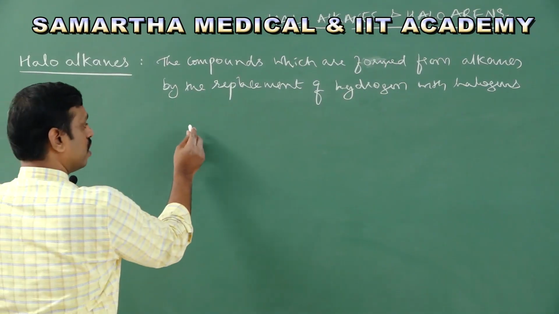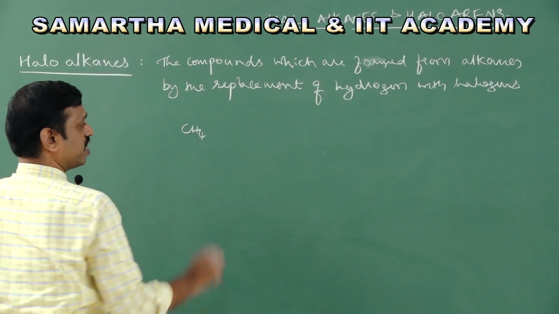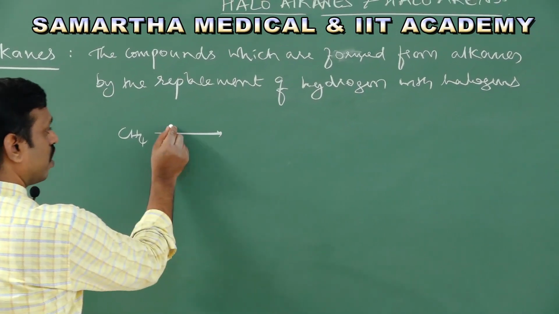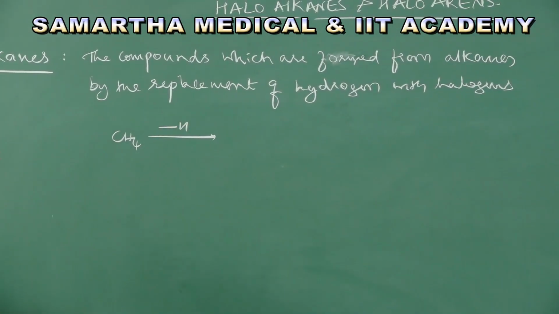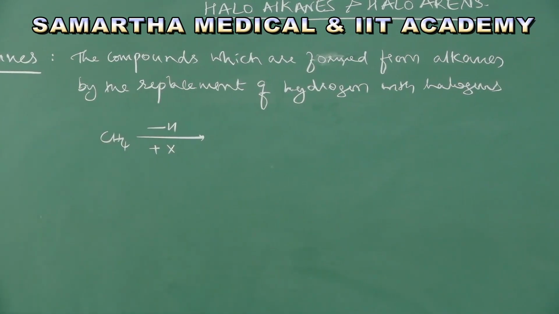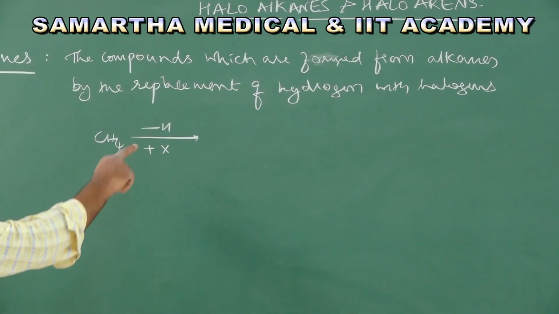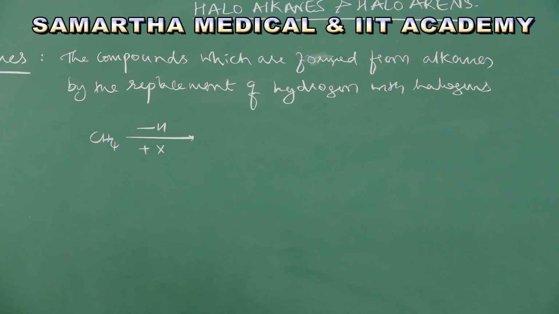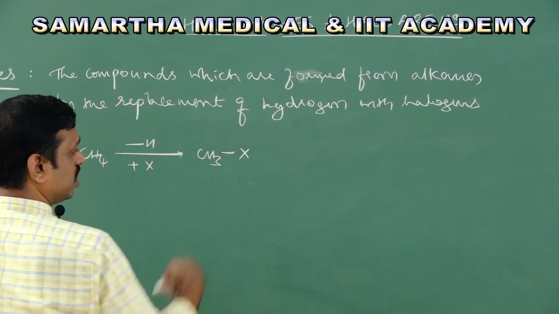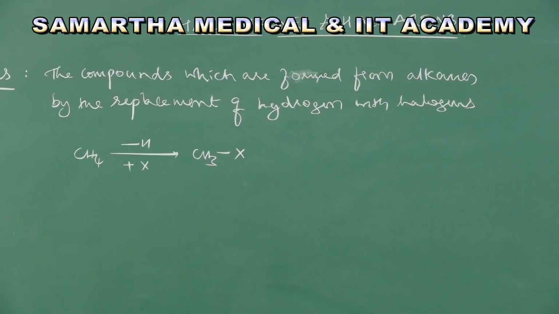For example, let us take methane. You know methane is an alkane. In methane, remove one hydrogen, that is minus H, and substitute a halogen in its place, that is X. X is a halogen. What do you get? It becomes CH3X. This is a haloalkane.